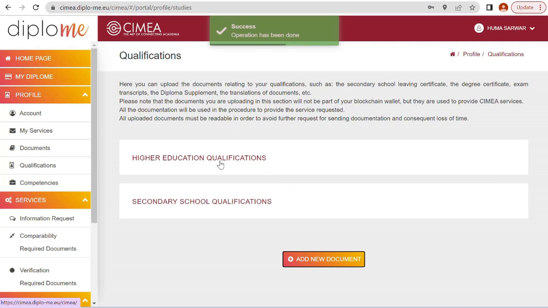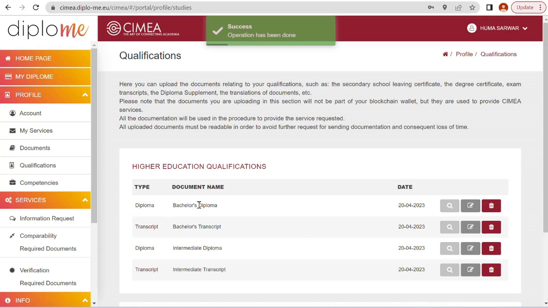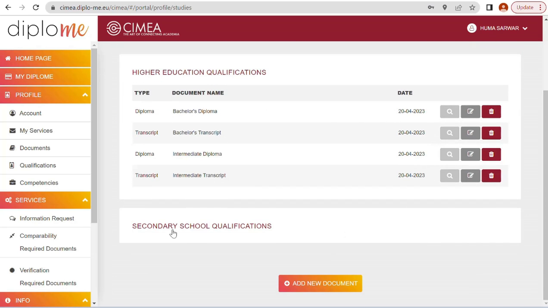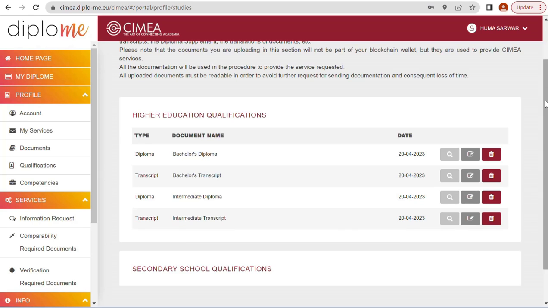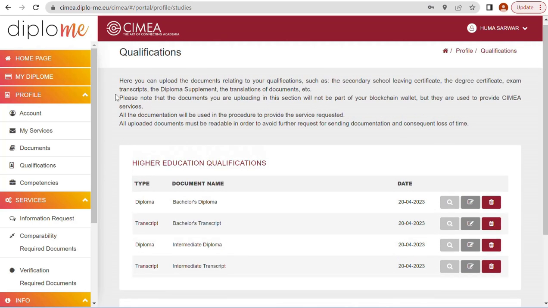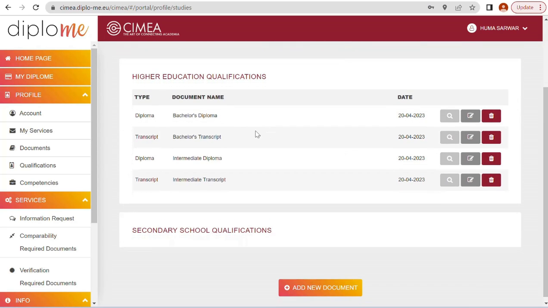So we have uploaded our higher education, bachelor diploma, bachelor transcript, intermediate diploma, intermediate transcript, and next one is higher school education diploma and transcript. They are also asking about transcript, secondary school, okay, living certificate, the degree certificate, exam transcript, and the translation of document. Now we have to upload our translation.